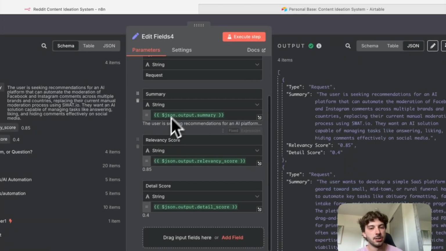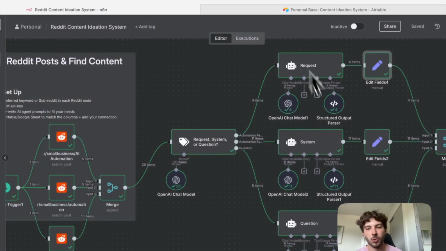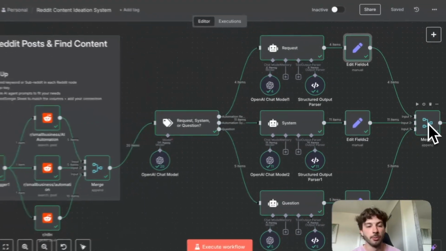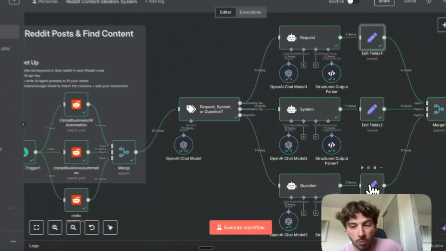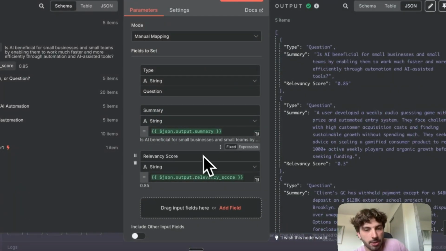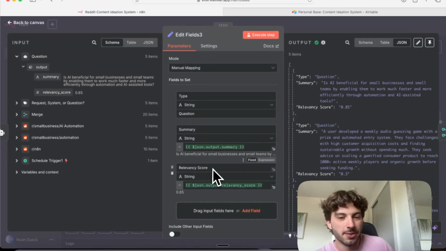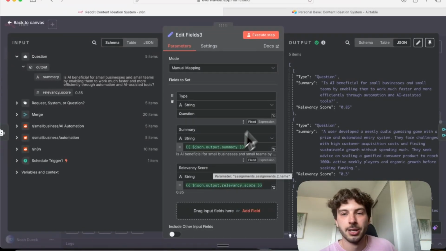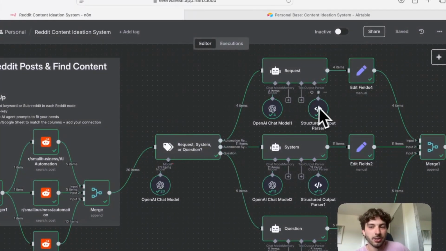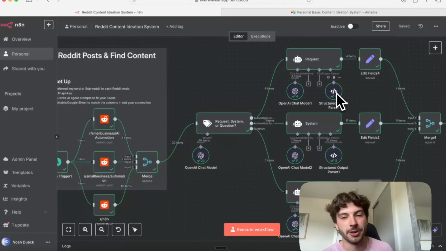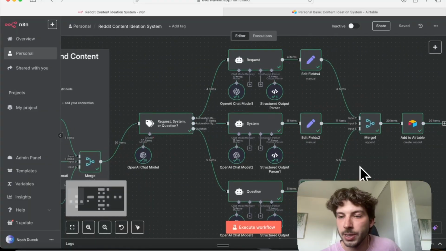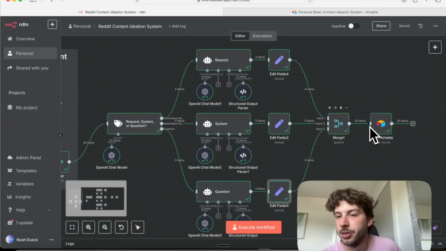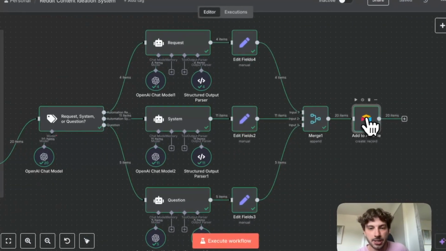Here we set each of them. Now setting's important before a merge node if you happen to have differences in the output. Ours are very much the same here, so it almost didn't matter. But I think in this one, I'm not using a detail score because obviously we don't need to know the detail of a question. We only wanted to know the detail of a system if we wanted to recreate it. So that's why I use the set fields. Go into merge, and then simple as that, we add it to Airtable.